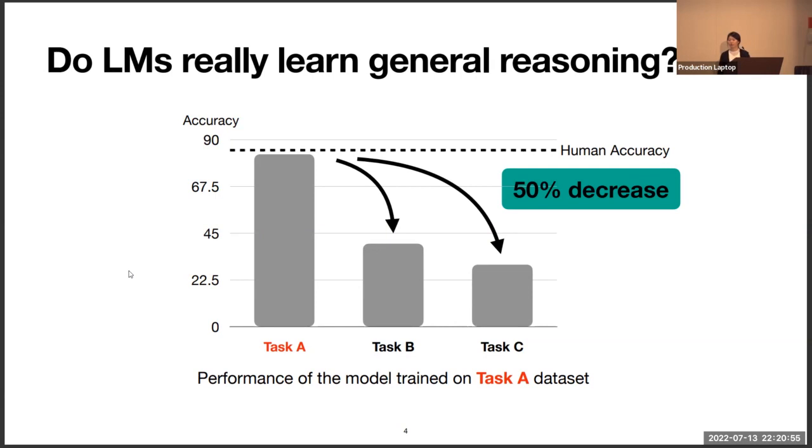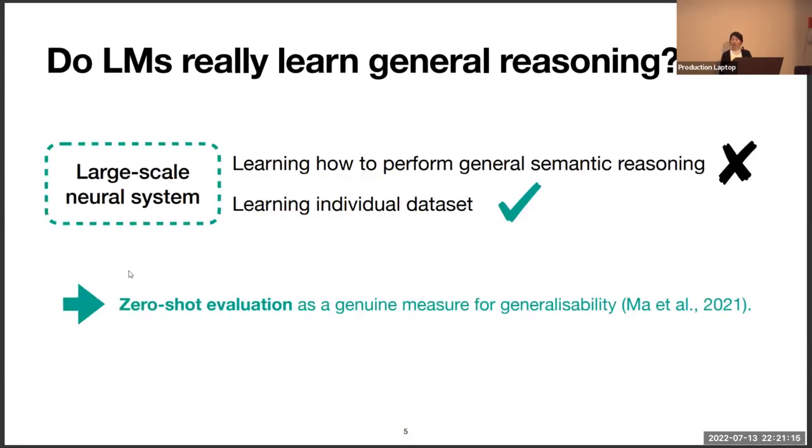Based on those benchmarks, the state-of-the-art models already achieve human-level accuracy. However, recent studies throw doubt: do language models really learn general reasoning? For example, a model trained on task A shows human-level accuracy in task A. However, its performance declines dramatically on other common sense reasoning tasks. These results can be interpreted as the large-scale neural system not really learning how to perform general semantic reasoning, but just learning the simple individual dataset. In this vein, zero-shot evaluation is suggested as a genuine measure of generalizability.